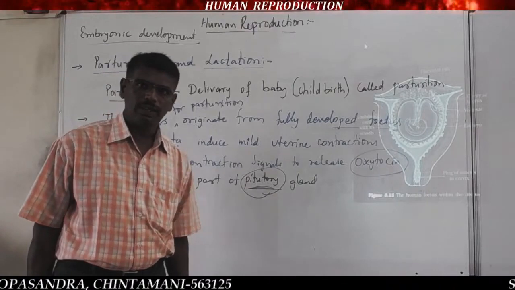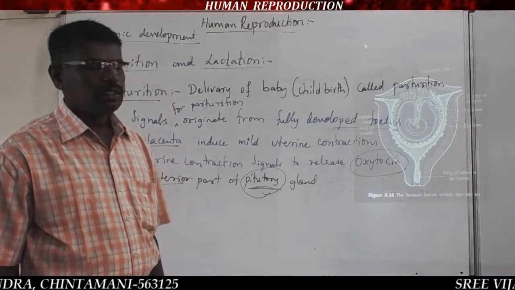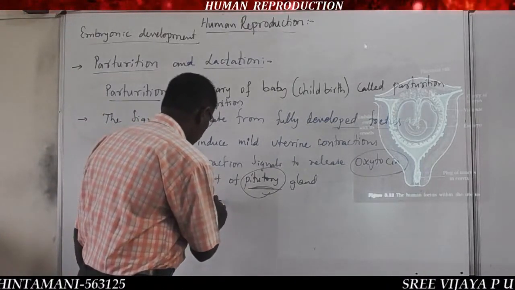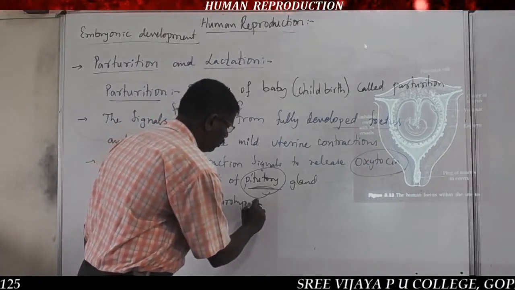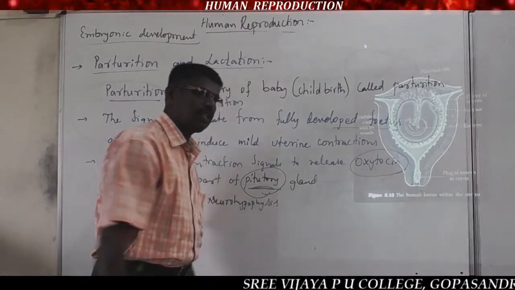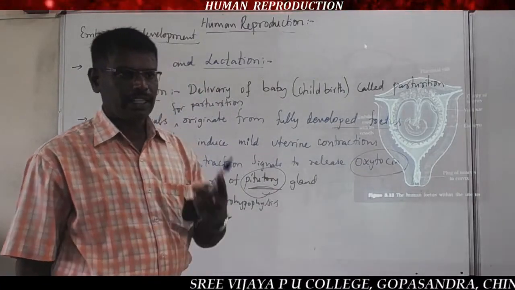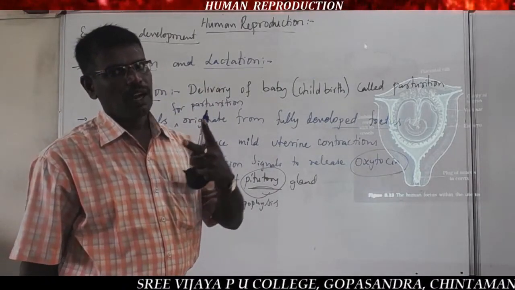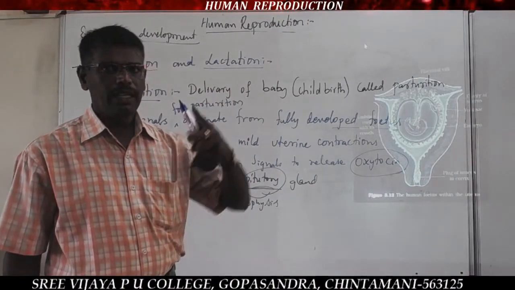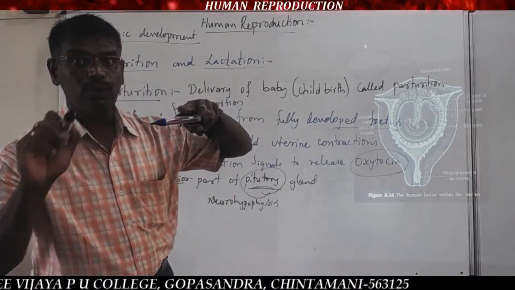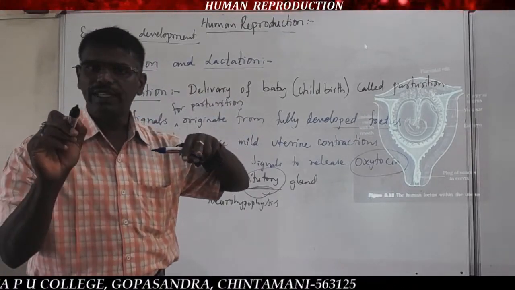That is what we call the neurohypophysis. You have previously learned that the pituitary gland has two lobes, the anterior pituitary and the posterior pituitary.